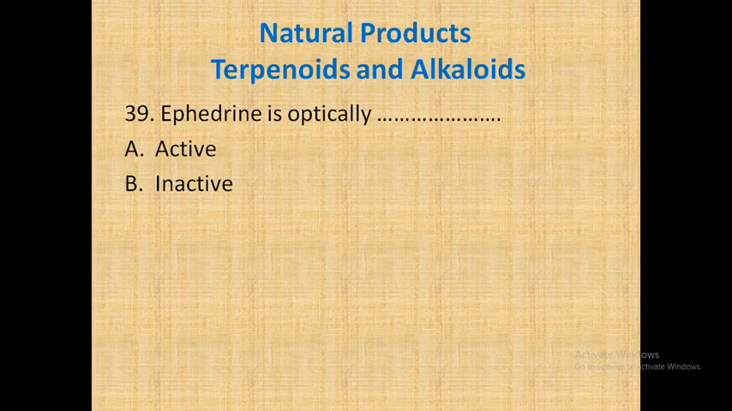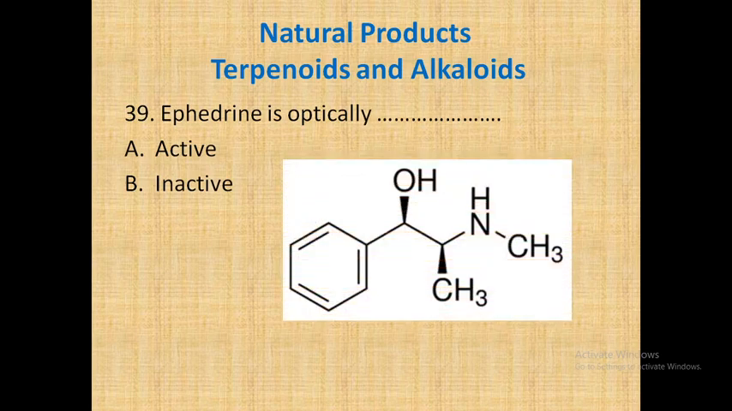Now let's go for the next question. Ephedrine is optically active or inactive? For optical activity, you require the presence of a chiral center. This is the structure of ephedrine. If you see here, the hydroxyl group is attached to this carbon, so it is a chiral center. Here also this carbon is attached to four different groups: a methyl, then the NH group, then the COH group, and the fourth group is the hydrogen. So two chiral centers are present here, and as two chiral centers are present, definitely ephedrine is an optically active compound.